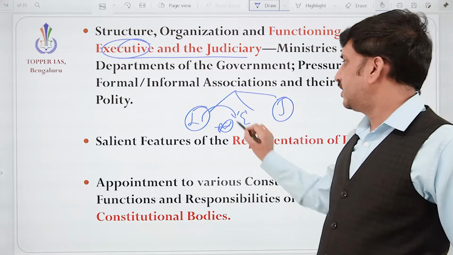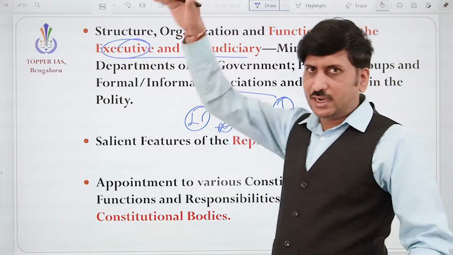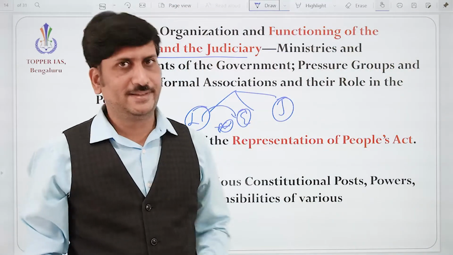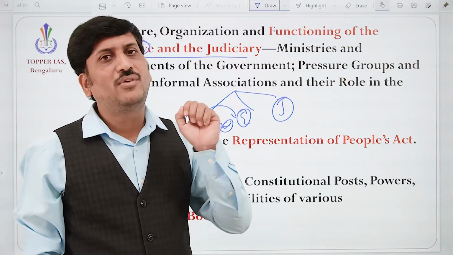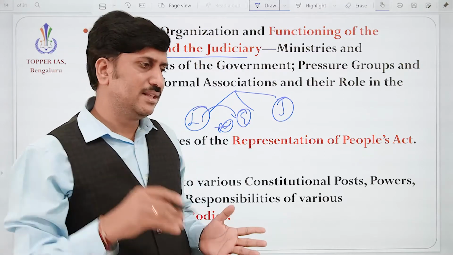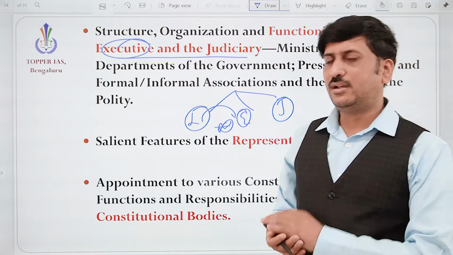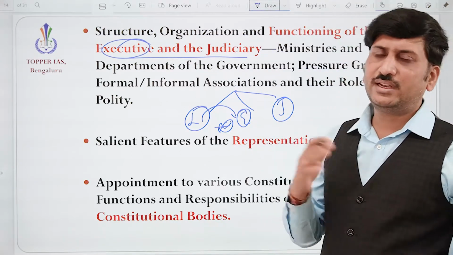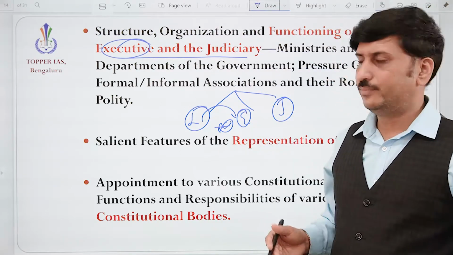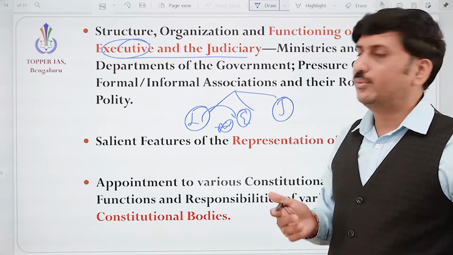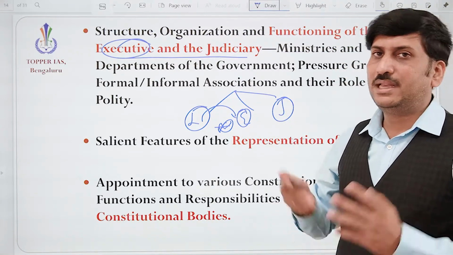So, the structure of the executive: we know that at the top the President is sitting. He is in charge of all the executive actions. Without his seal and signature, nothing can be implemented in India. Correct? Officially, he is the head of the nation and the head of the executive. How the executive is playing a role.